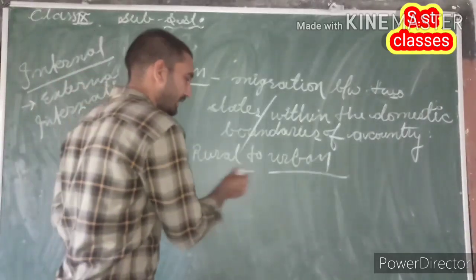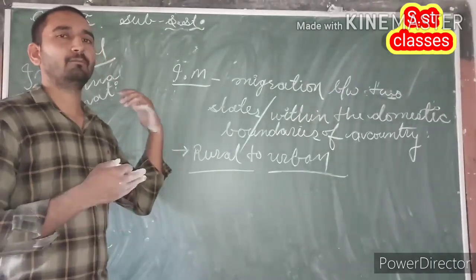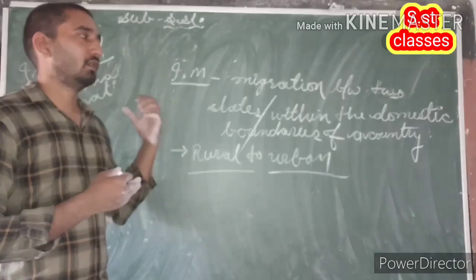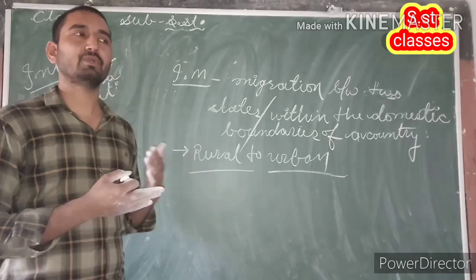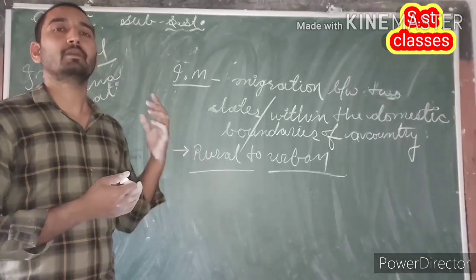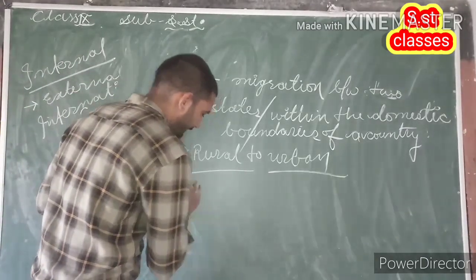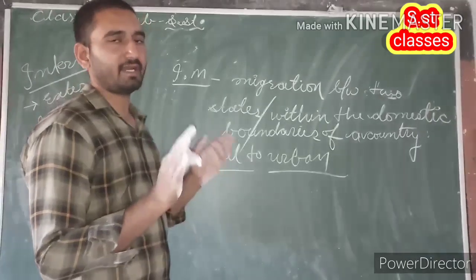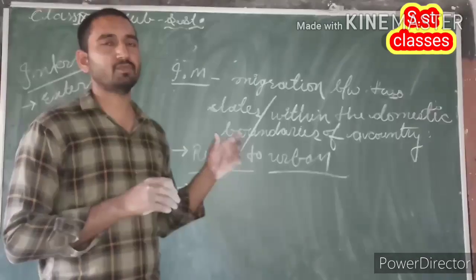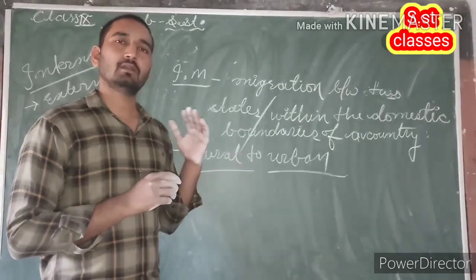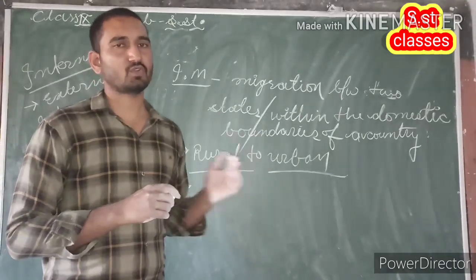And generally this kind of migration is made by people due to poverty or unemployment, and along with that the pull factors of cities, for example better employment opportunities and a better living standard or lifestyle. Okay, and in this way internal migration does not affect the total increase in population. It just affects the distribution of population, or we can say that the size of population is not affected by internal migration. It just affects distribution of population.